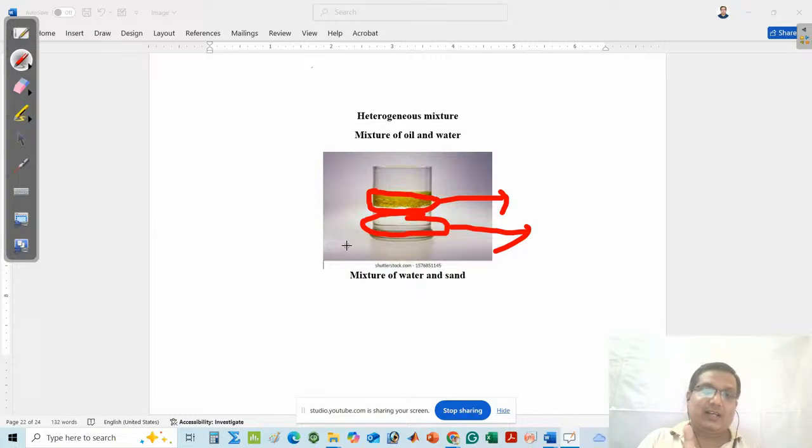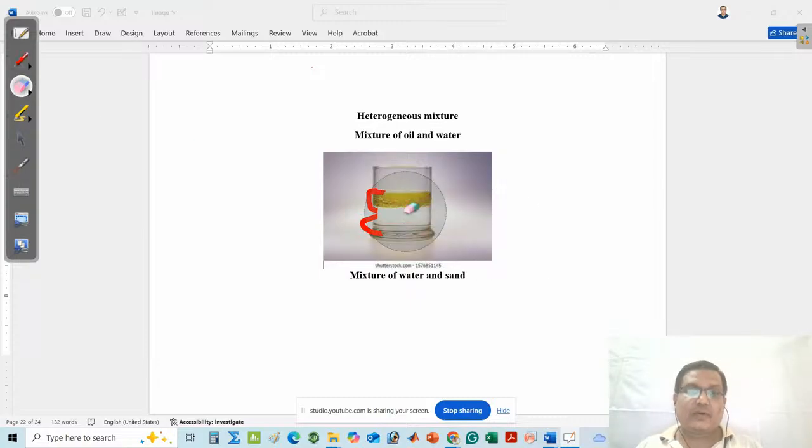Remember, if single phase, then it is said to be homogeneous. If different phases, it is said to be heterogeneous. Here two phases are present, so this is an example of a heterogeneous mixture. As for detection of the components, you can easily see them with your naked eye.